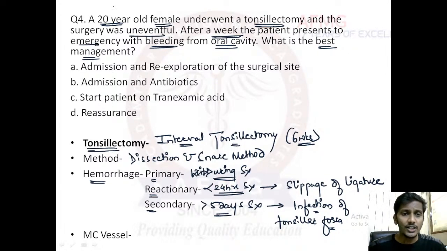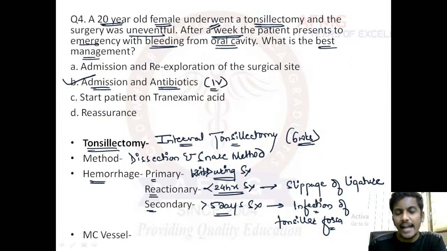Now, our patient was a 20-year-old female. Tonsillectomy was done and after a week she presents to us. This is important, the time frame. Definitely it is not primary, and definitely it is not reactionary also. So that means it is a secondary hemorrhage, and the most common cause is infection. So what would be the best management for this? I hope all of you have got it now. Very good. The best management would be option B, admission and IV antibiotics. You usually start IV antibiotics for this patient to overcome that infection. I hope this is fine with everybody.